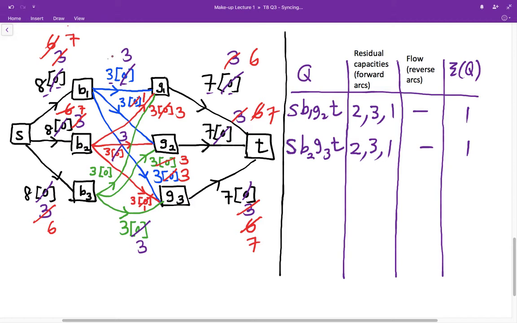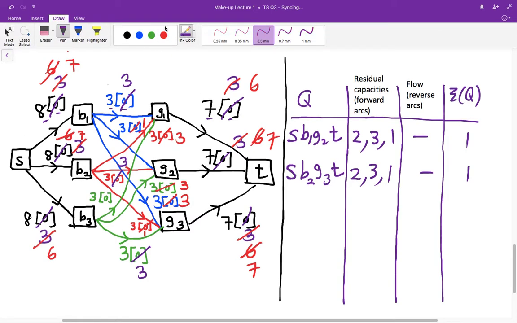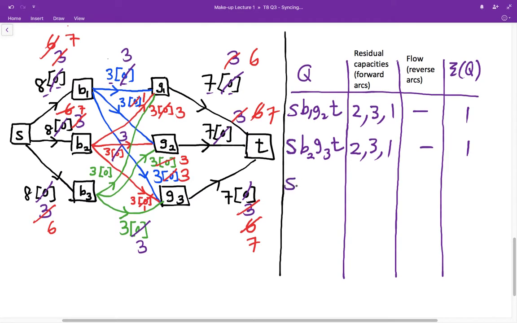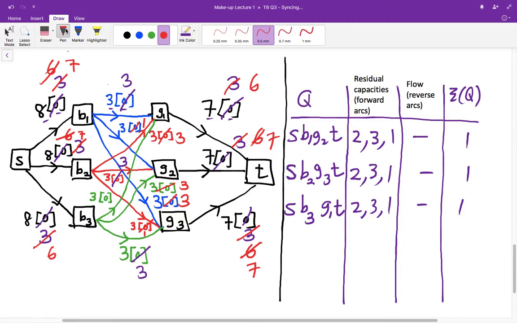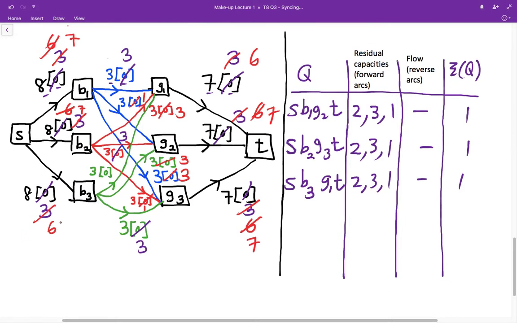Okay, and finally there's another path which we can use to increase the flow. It's given by the path S, B3, G1, T. Again, all the arcs are forward arcs, so the residue capacities are 2, 3, 1 again as before. So if we revise the flow by increasing 1 unit, the first flow will be revised to 7, and the 0 here will be replaced by 1, and finally the 6 will be replaced by 7.